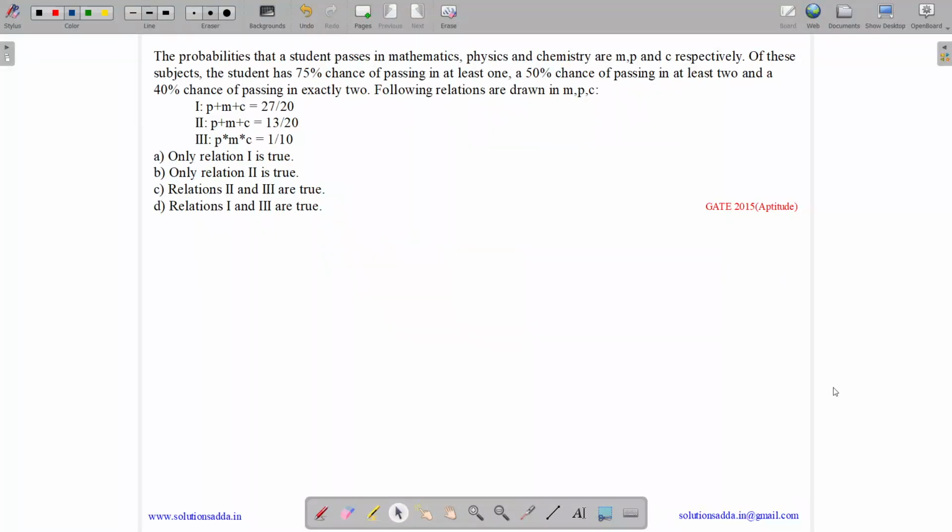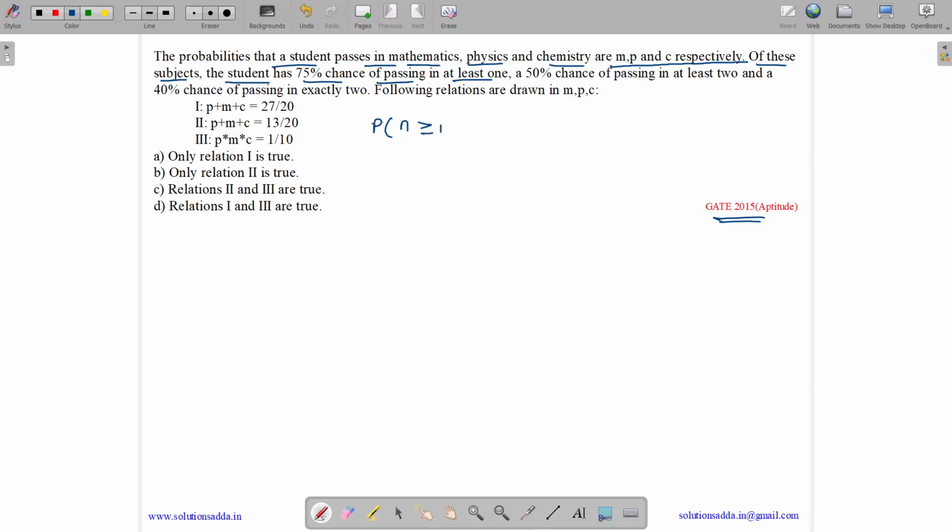This question belongs to the aptitude subject and was asked in GATE CSE 2015. The question states, the probabilities that a student passes in mathematics, physics and chemistry are M, P and C respectively. Of these subjects, the student has a 75% chance of passing in at least one. For P, N denotes the number of subjects in which the student passes.